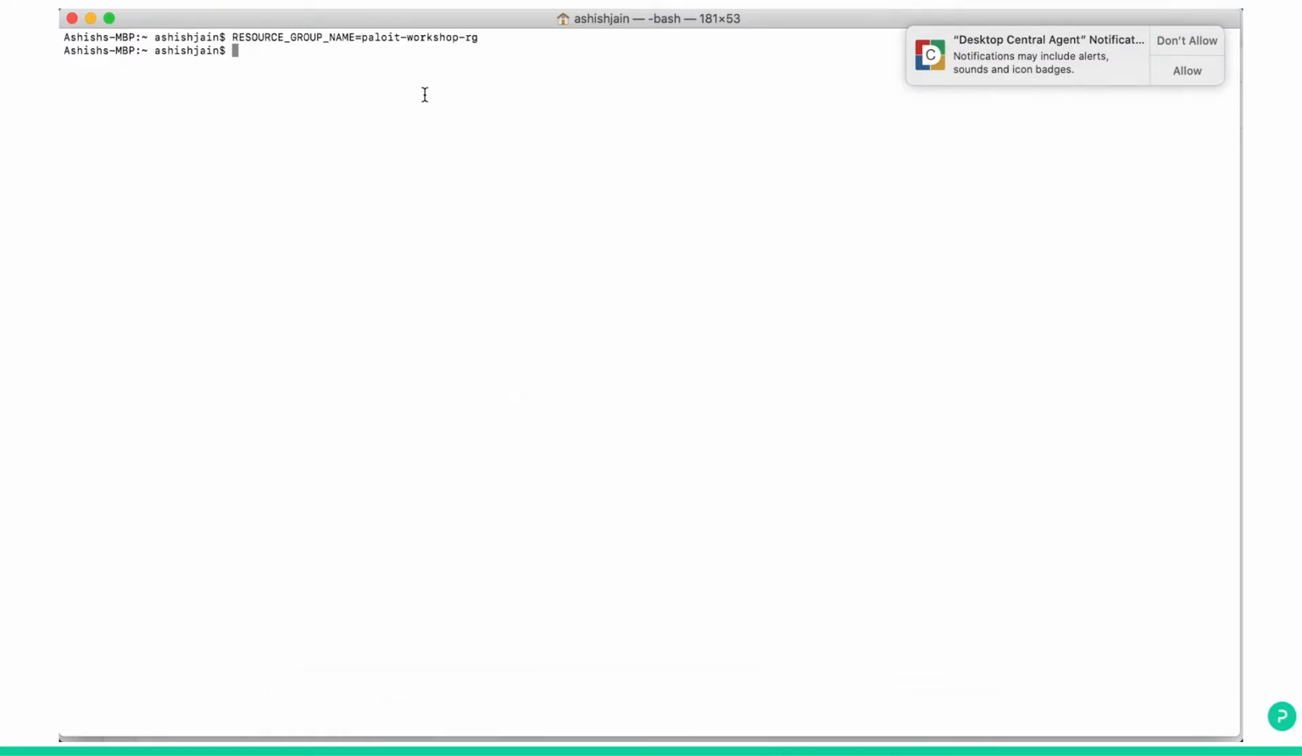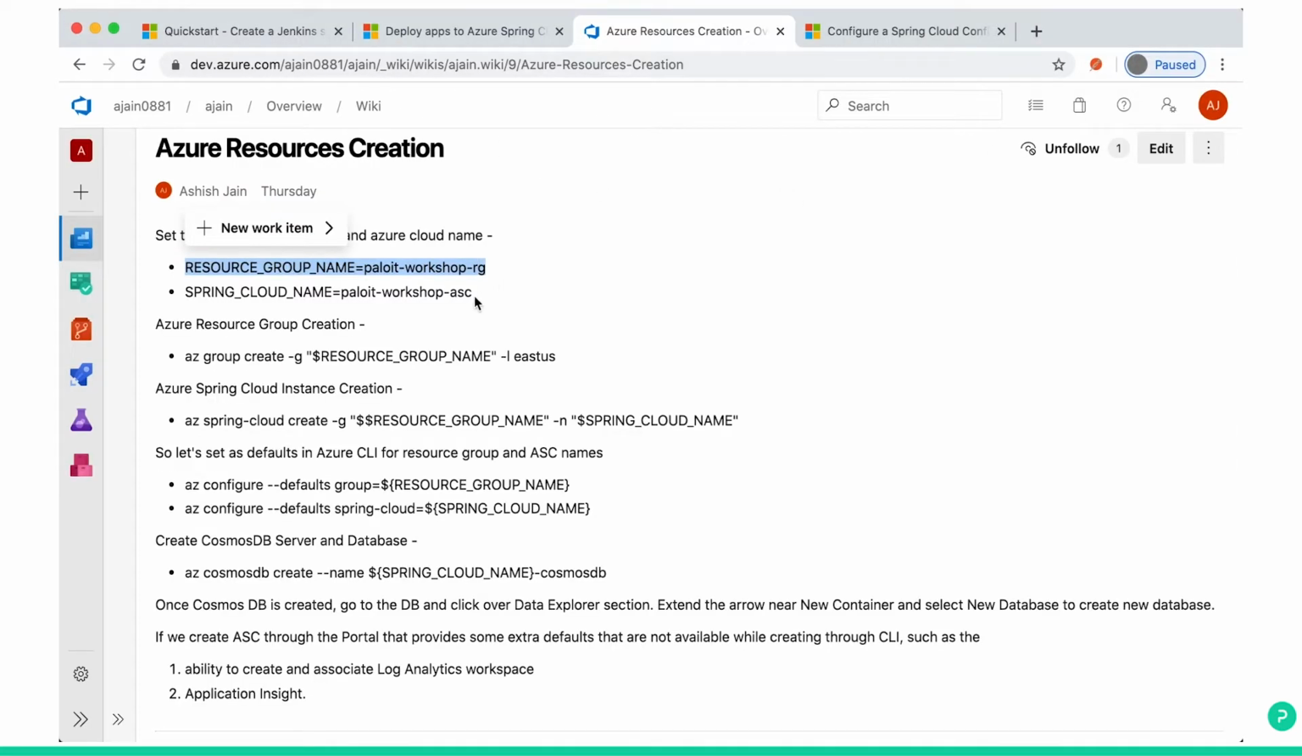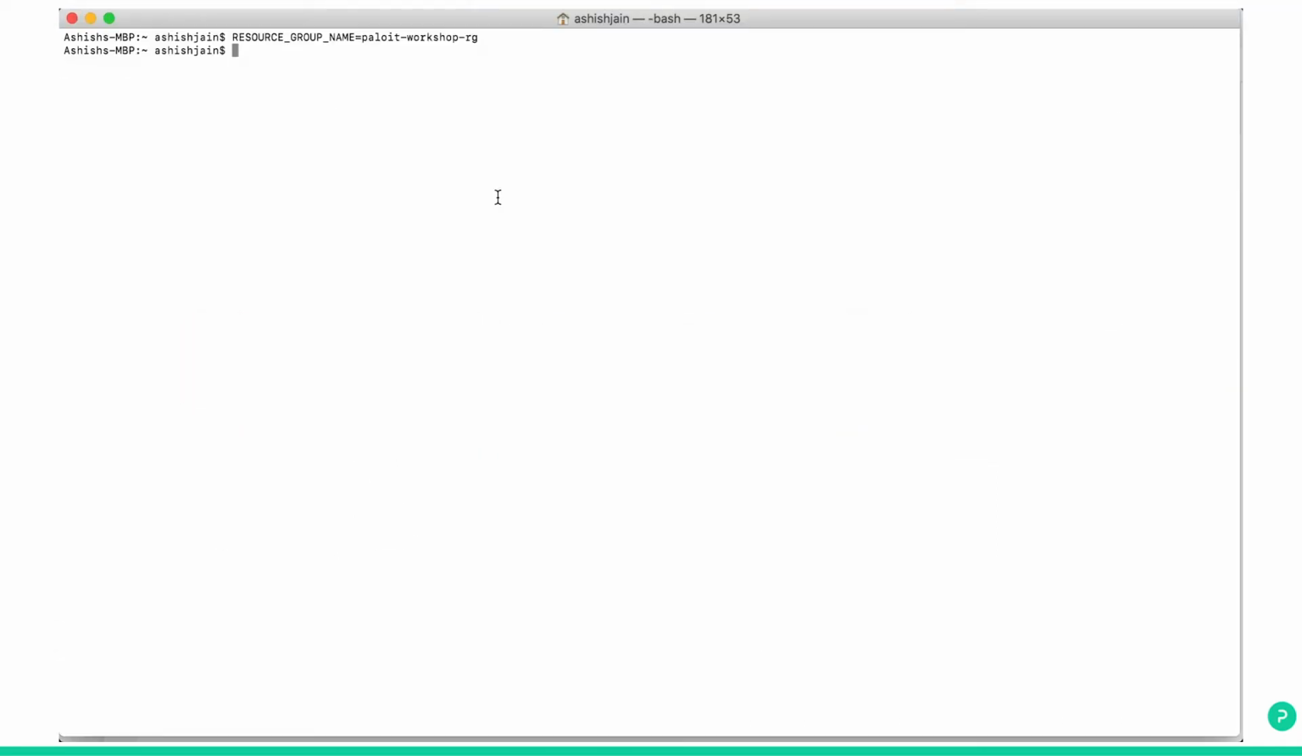So it will be easy for next commands. I will be just referring $resource group, and my resource group name is Palo IT-workshop-RG. Then I will give the name of my Spring Cloud. We'll paste it in this. These two lines, I am just setting the variable name into my command line, because in this section we will be using both these names to create further resources.